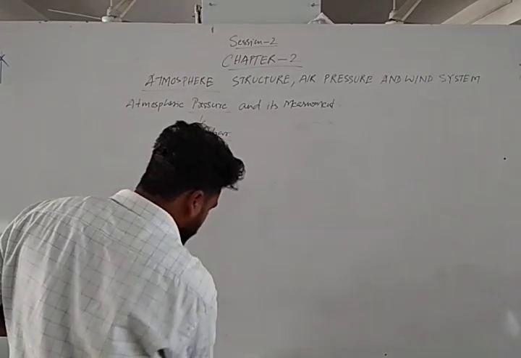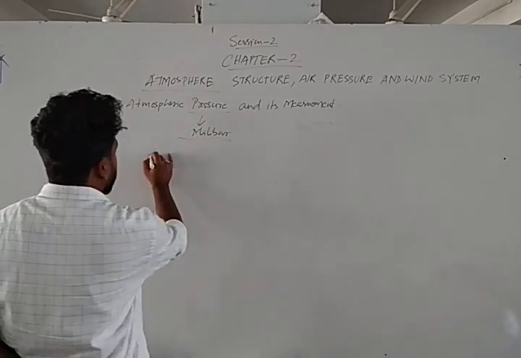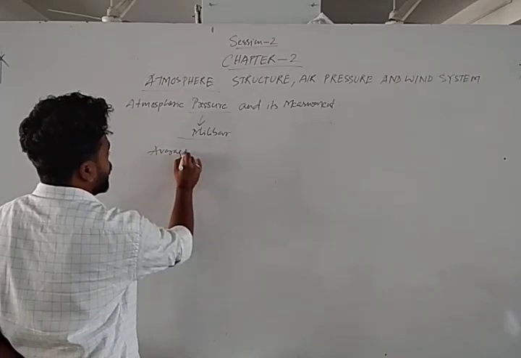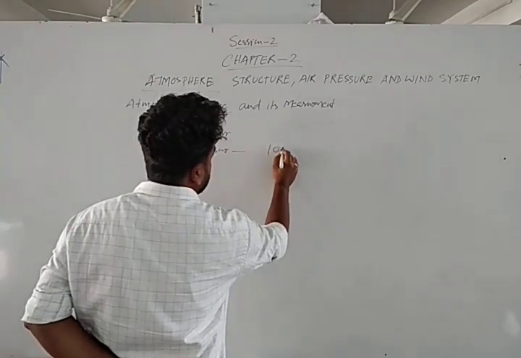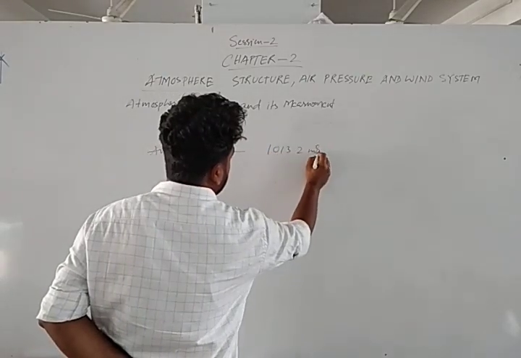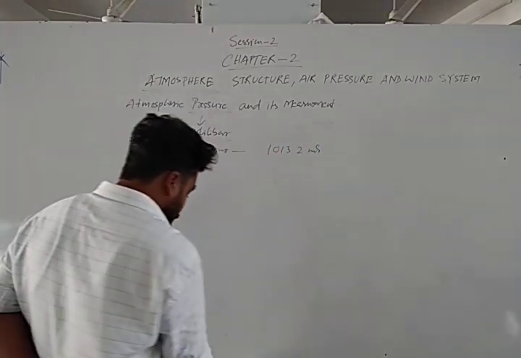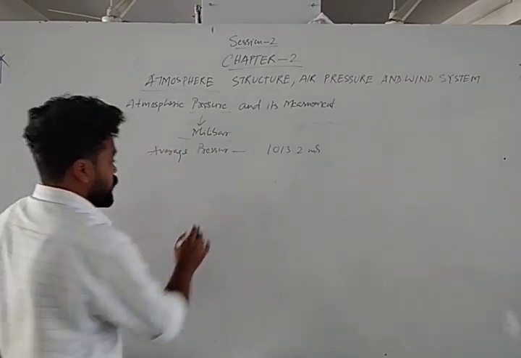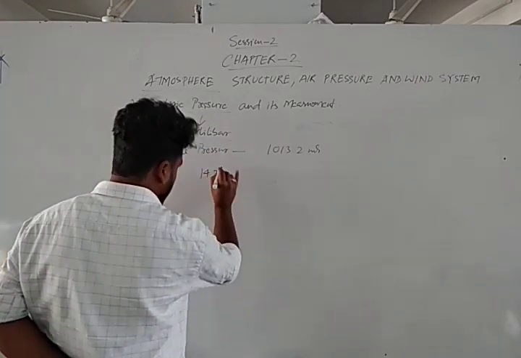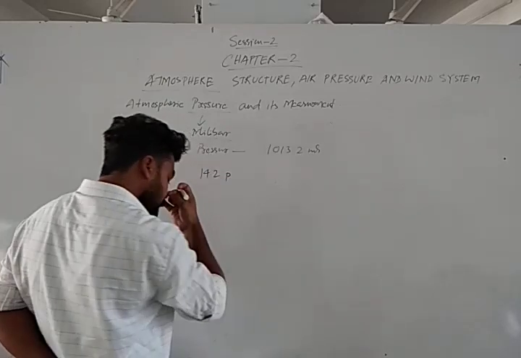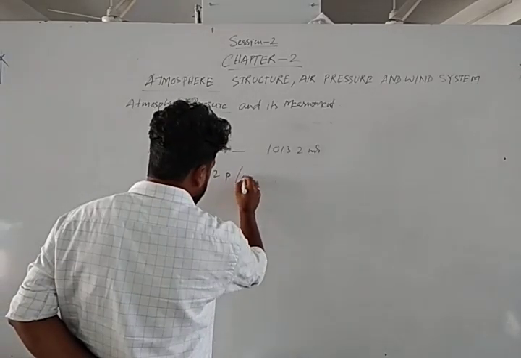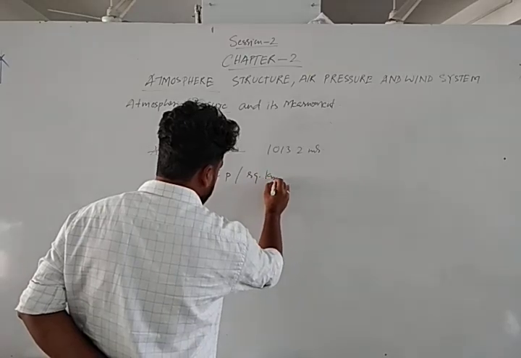Okay, so we know that what is the average pressure at sea level? Average pressure at sea level is 1013.2 millibar. So if we discuss the pressure in pound, that means 14.2 pound per square kilometer.